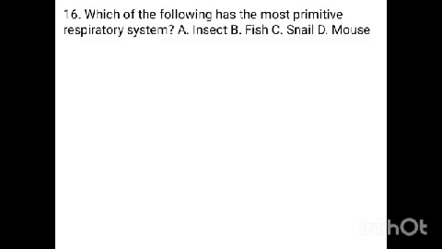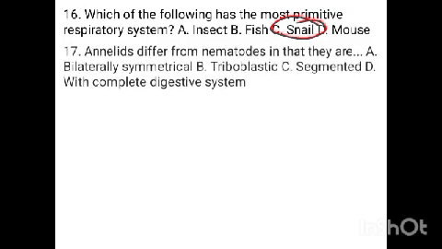Which of the following has the most primitive respiratory system? So in terms of evolutionary advancement, the lowest organism here is the mollusk, the snail. Then we have the insects, the arthropods, and then the pisces, the fish, and then we have the mammals, mouse. So the most primitive there is what? The snail, in terms of everything, including its respiratory system.